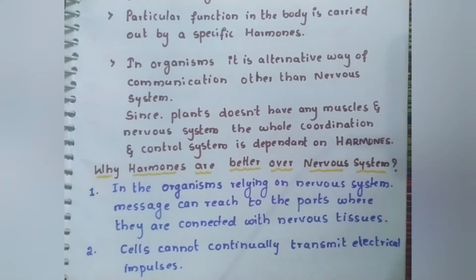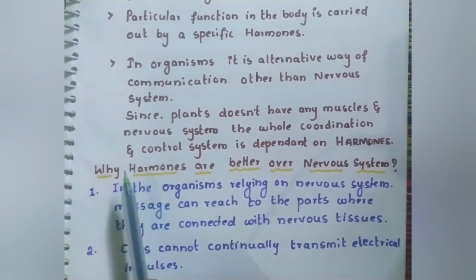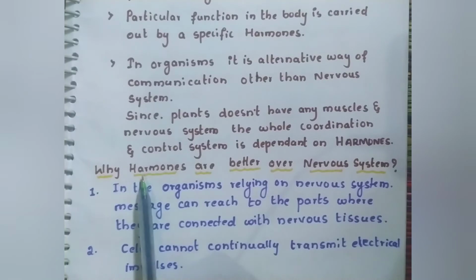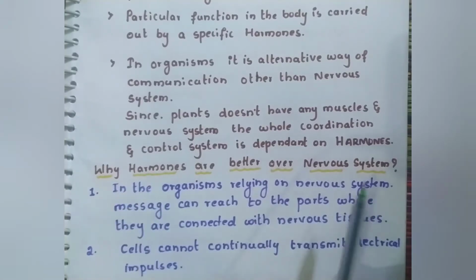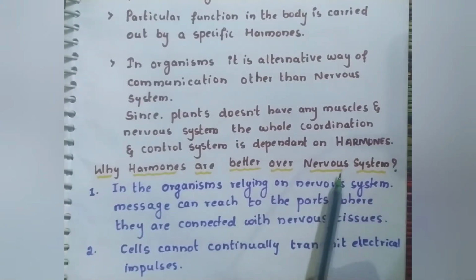With public vehicles you can reach only up to your bus stop, but with a personal vehicle you can reach your home. So hormones can reach everywhere, but the nervous system reaches only where nerves are present. Understood? I have related it to public transport and your own vehicle.